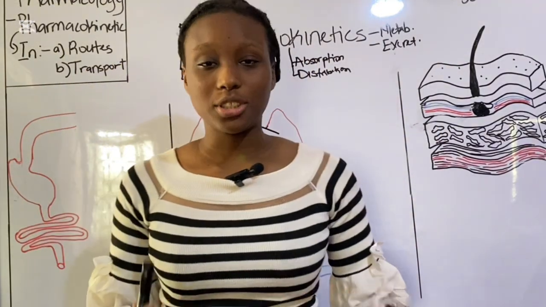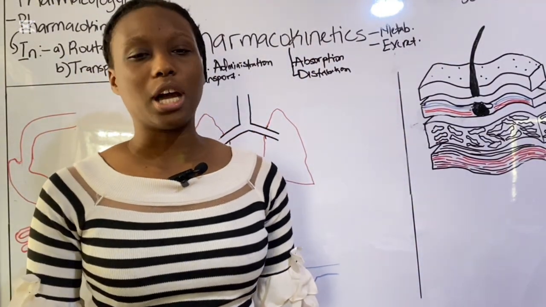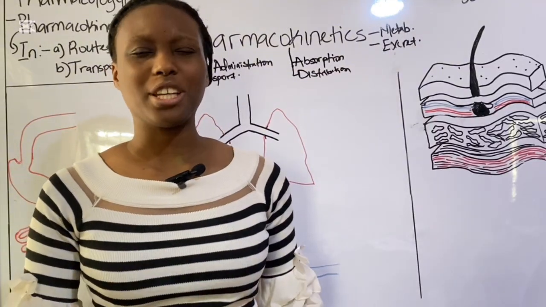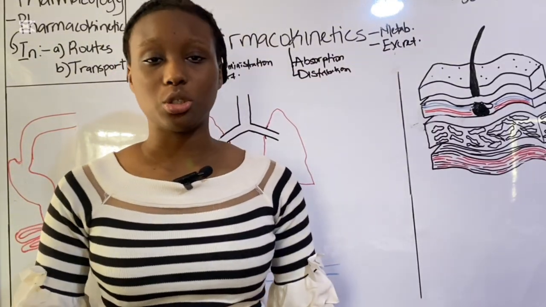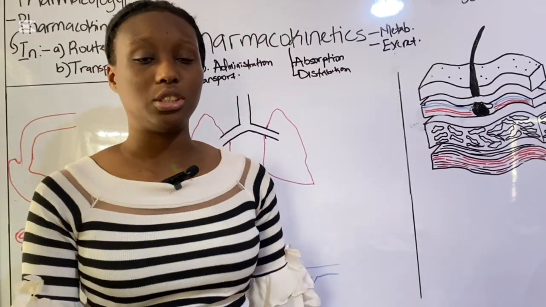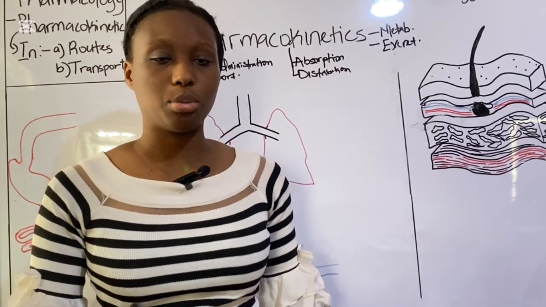In today's video, we're only going to be talking about how drugs move in the body, or how they get in the body. And that is via routes of administration and transport across the different membranes, or transport in the body system.